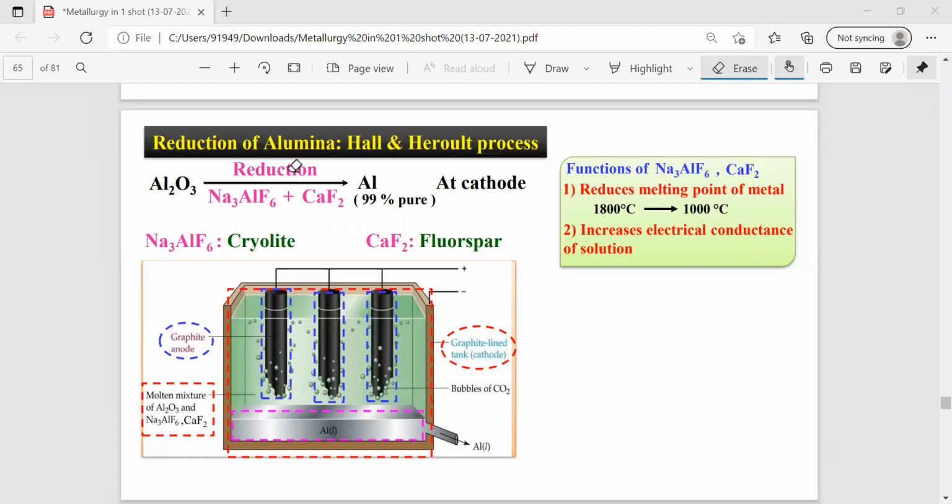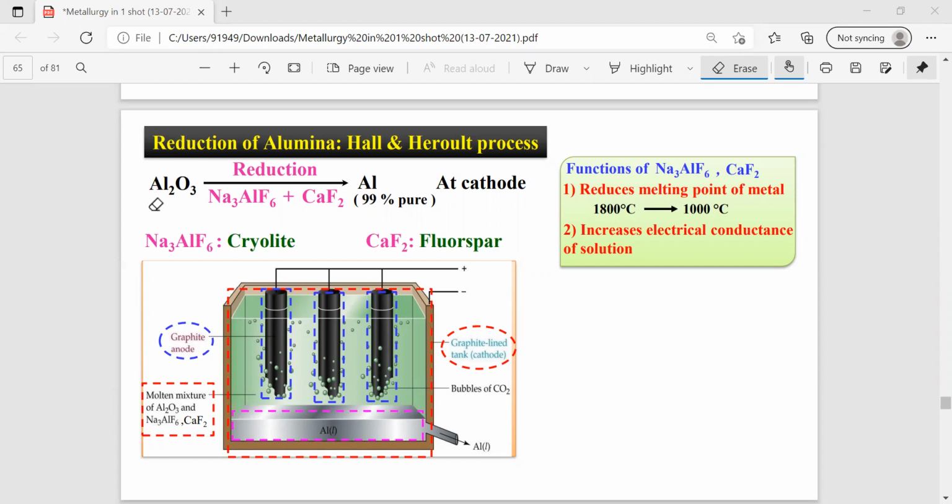In the extraction of aluminum, we use one more method, that is the Hall-Héroult process. In this process, first we take the concentrated bauxite, that is Al2O3. This Al2O3 is going to be reduced to get a 99% pure form of aluminum. Here we use an electrolyte, Na3AlF6 mixed with CaF2, which is mixed with alumina. Alumina is a solid that should be taken in molten form, and it does not contain any free ions, so pure alumina is a bad conductor of electricity.